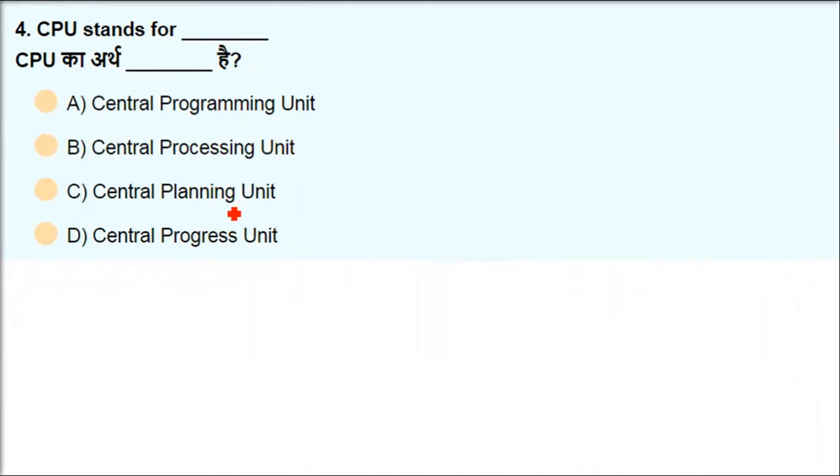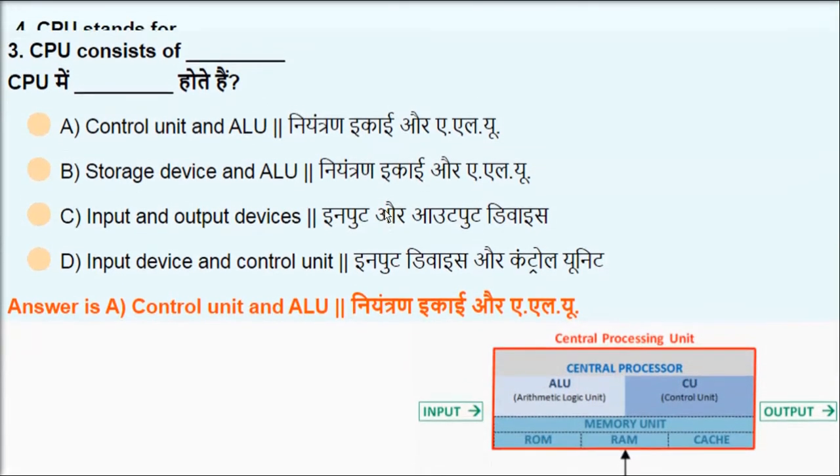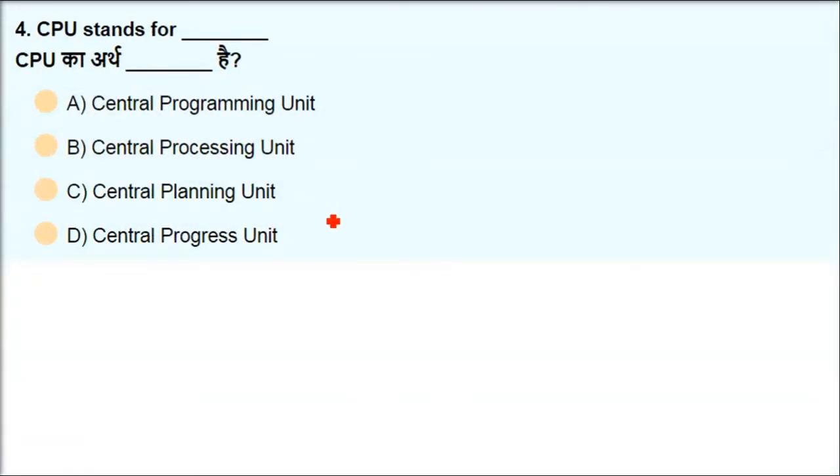CPU, we just saw, stands for what? It's Central Processing Unit. Let me take you back again. This is the Central Processing Unit. Here actual program execution, work execution, and processing is done. So B is the correct answer here.